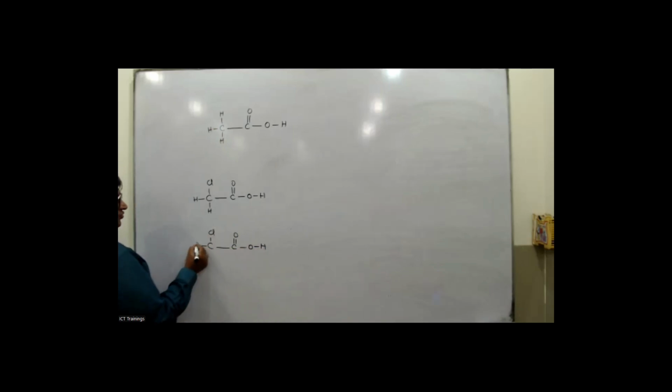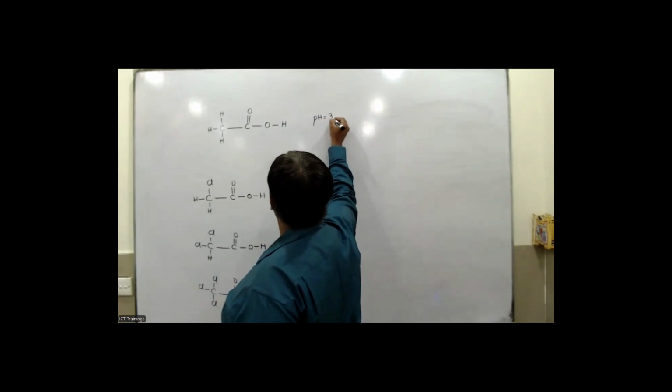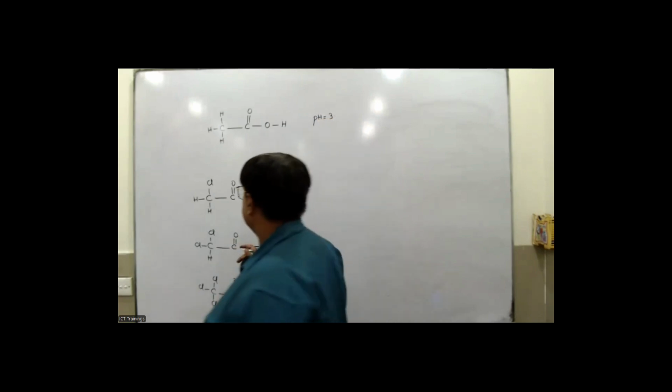So this one got two chlorine, and then C double bond O and OH. And this one got three chlorine like that. Okay, my dear students, if you look at these four compounds, all of them are acid. This is the ethanoic acid. It is having the pH 3.